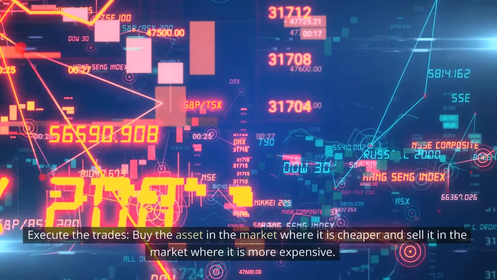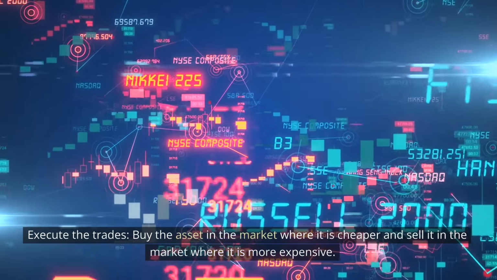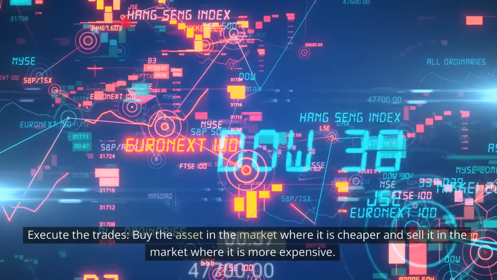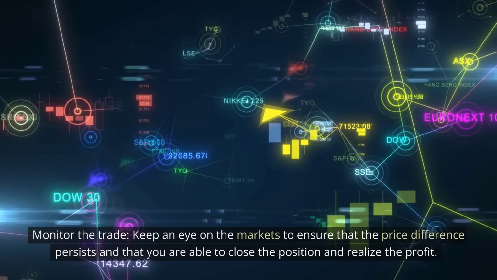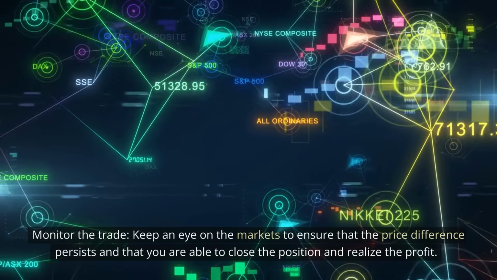Execute the trades. Buy the asset in the market where it is cheaper and sell it in the market where it is more expensive. Monitor the trade. Keep an eye on the markets to ensure that the price difference persists and that you are able to close the position and realize the profit.